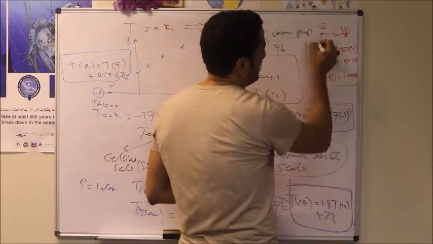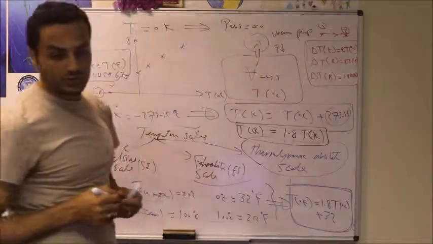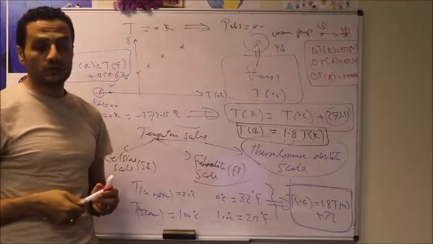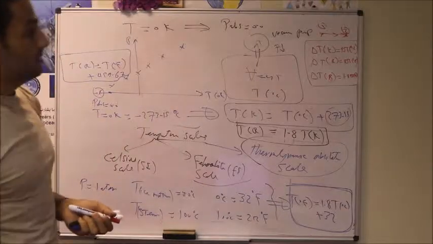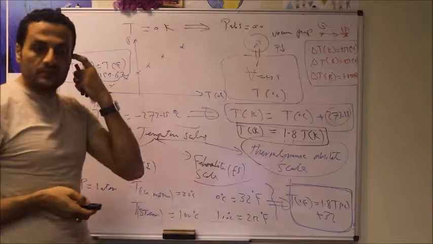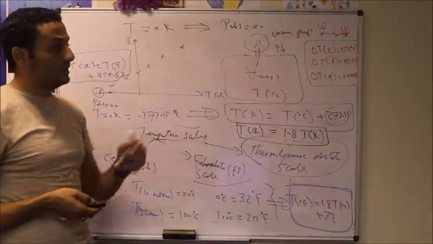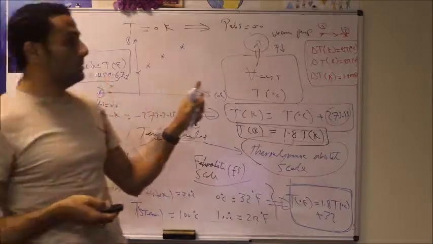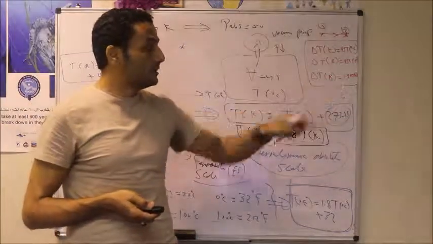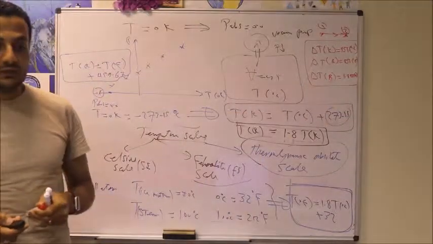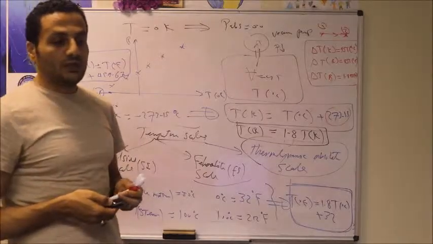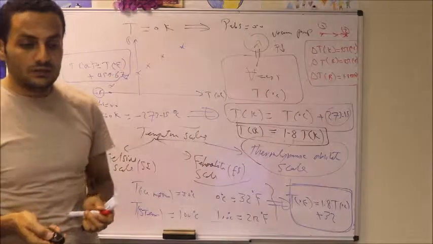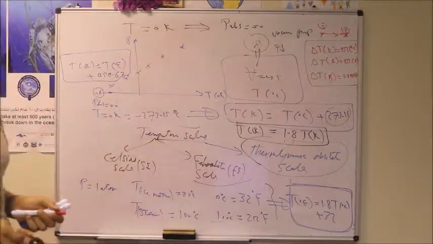So those are the three relations for temperature difference when we do have a system undergo a process from 1 to 2. So delta T in Kelvin should be the same as delta T in Celsius, and the same for Rankine and Fahrenheit. But from English system to the standard system, we connect delta T of Rankine equal to 1.8 delta T in Kelvin, and also delta T in Fahrenheit is equal to 1.8 delta T in Celsius.